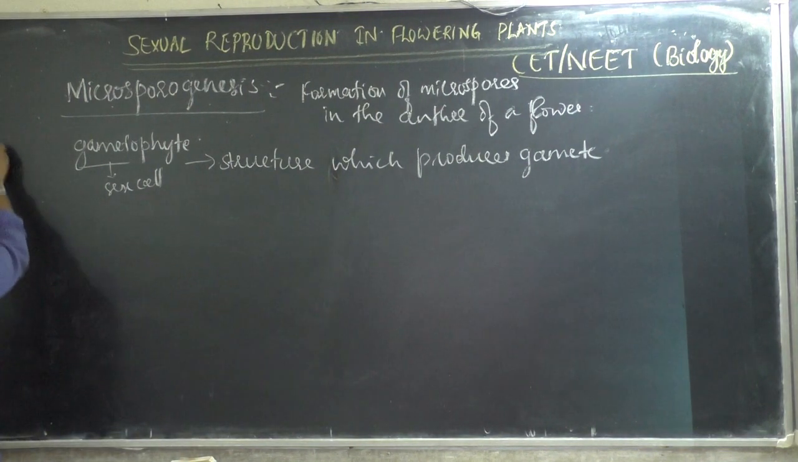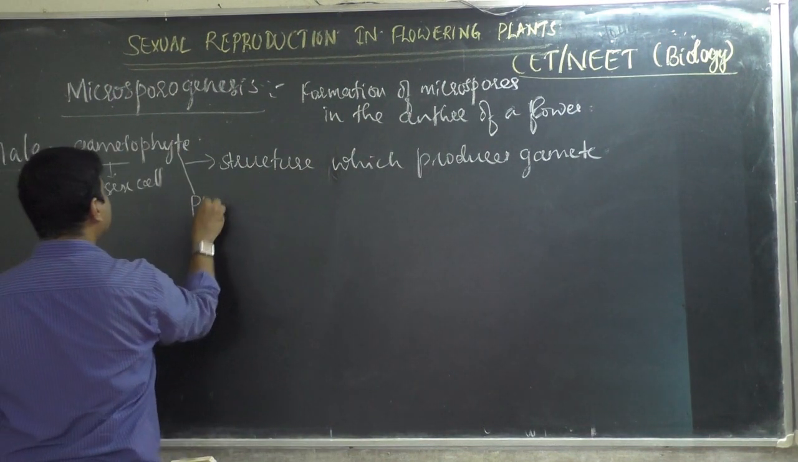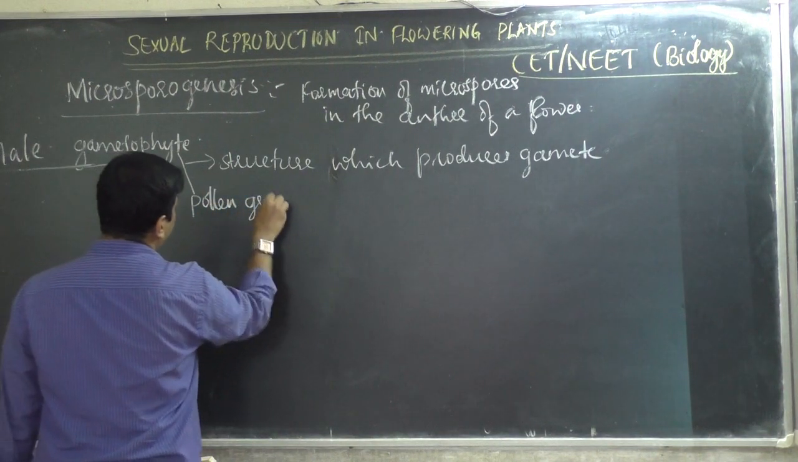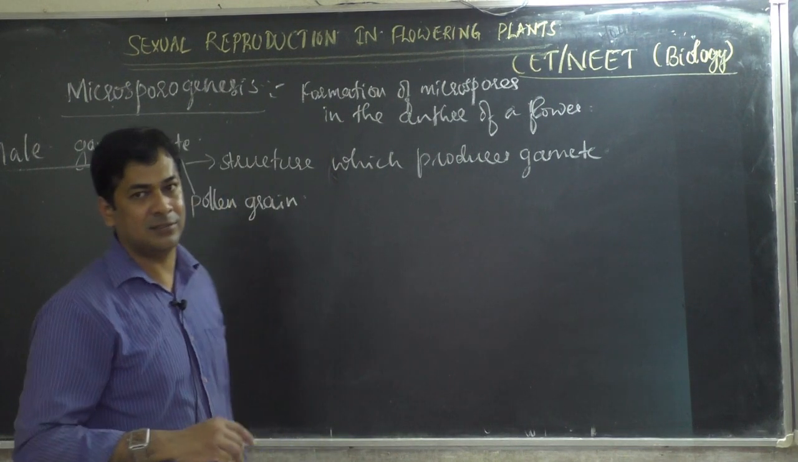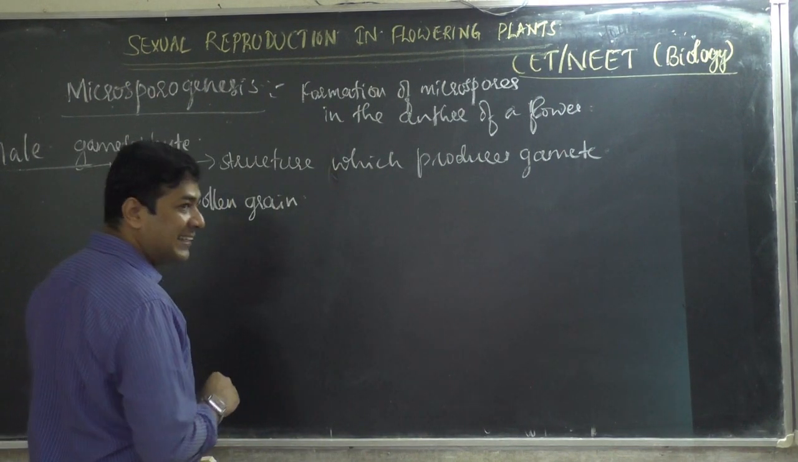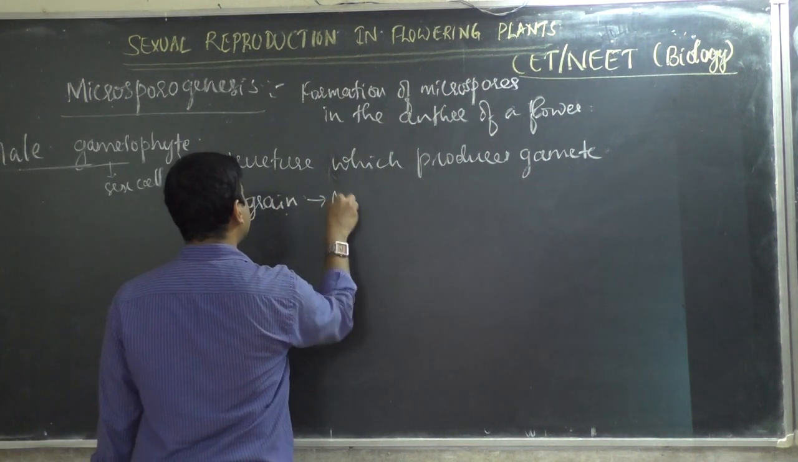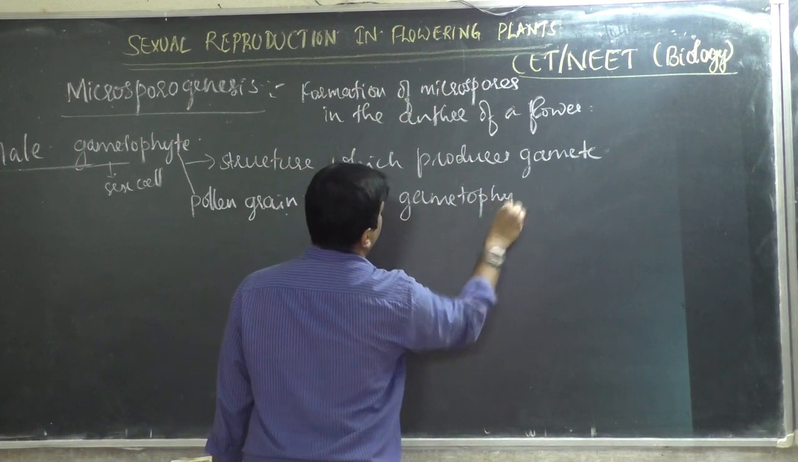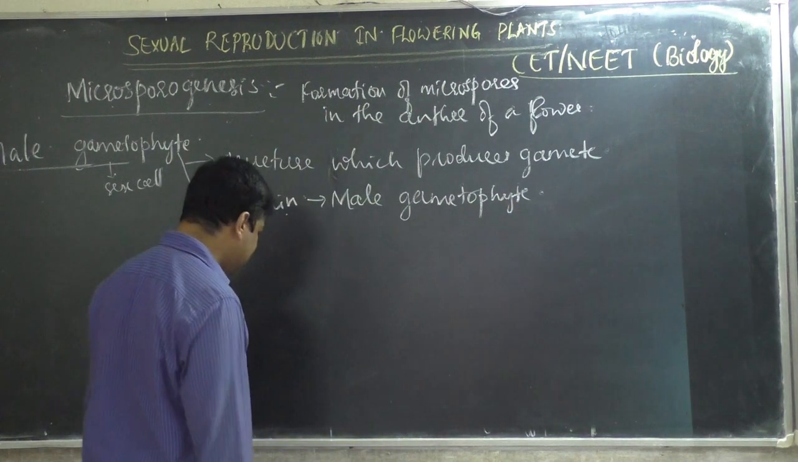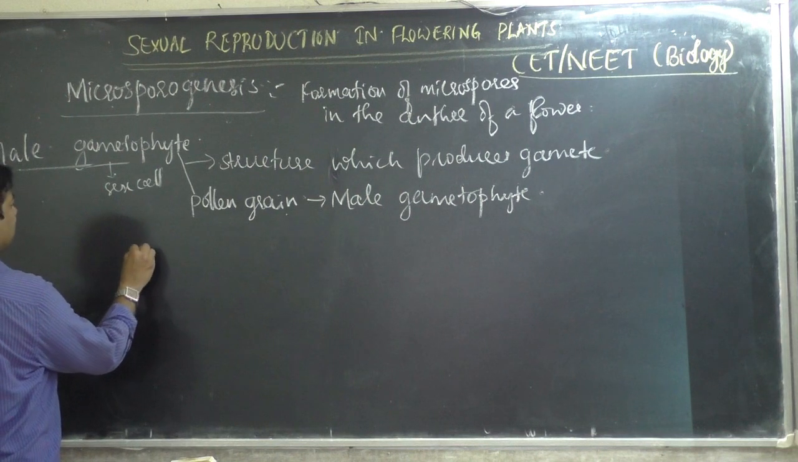So what is the male gametophyte then? In plants, the male gametophyte is the pollen grain, because pollen grain is not a gamete. Pollen grain contains gametes. So let us see how it contains gametes. What are those gametes? We will see. So pollen grain is the male gametophyte, which means it contains gametes.